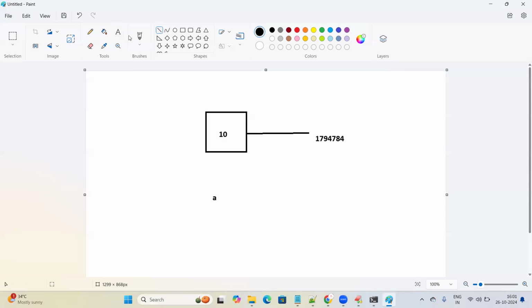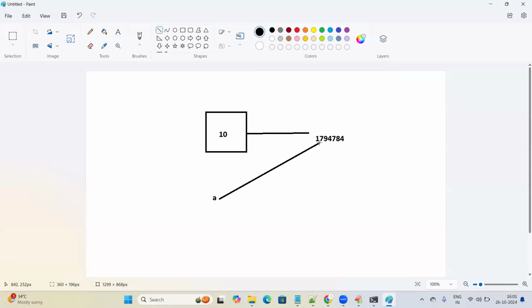So we will try to access it with the help of the variable always. If any value is stored, it will get stored in a memory address. We cannot easily access this value with the memory address. Even if we know the memory address, we can access it, but it is very difficult to know the memory address. That's the reason we attach reference names.